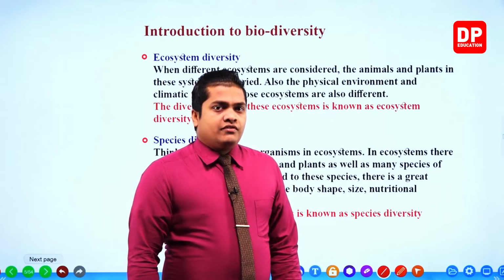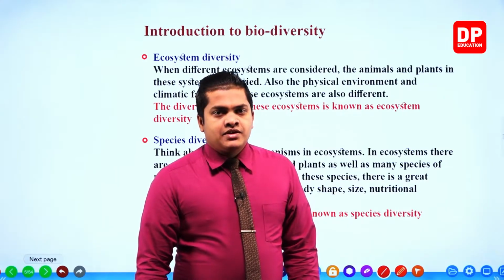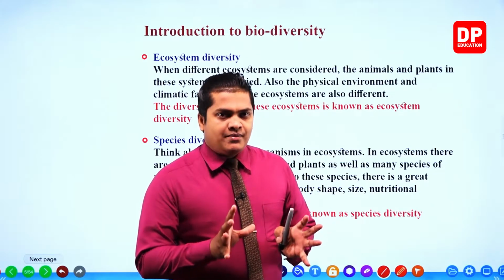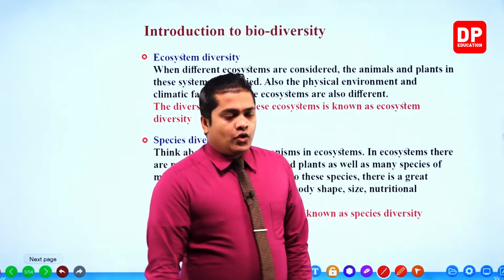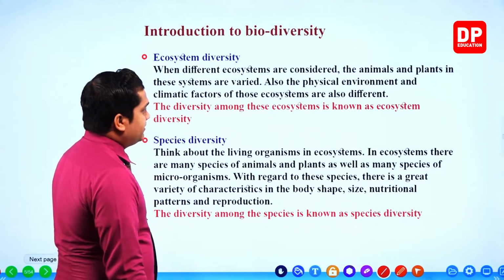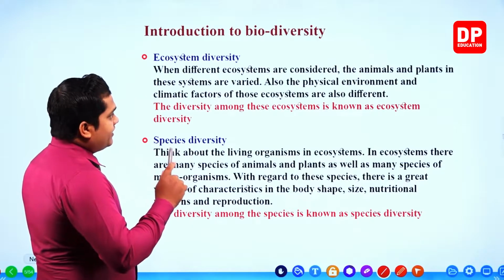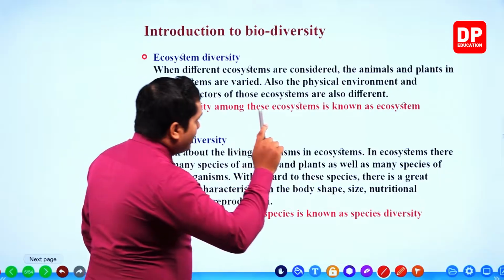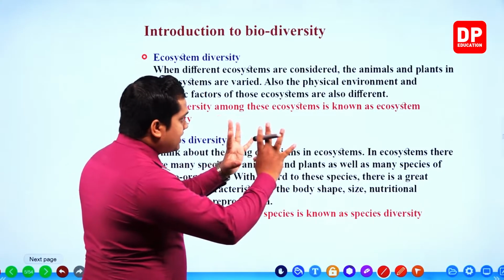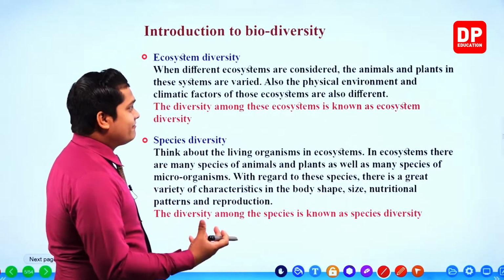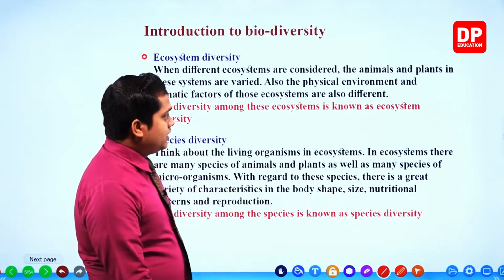So within ecosystems, my dear children, there are certain differences that can be observed. As given in the slide, with different ecosystems, there are different types of animals and plants. Also, the physical environment and the climatic factors in ecosystems change.